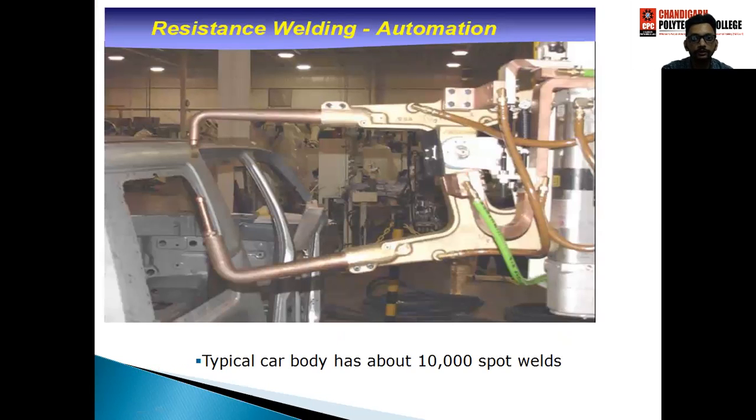This diagram shows a practical application on car resistance welding automation.